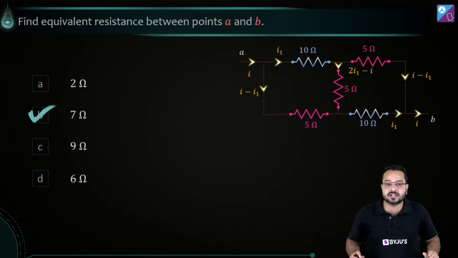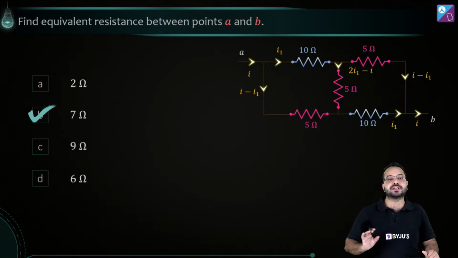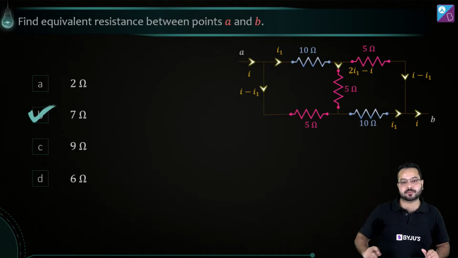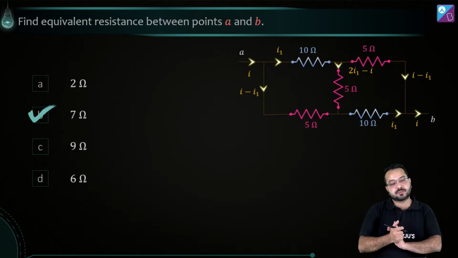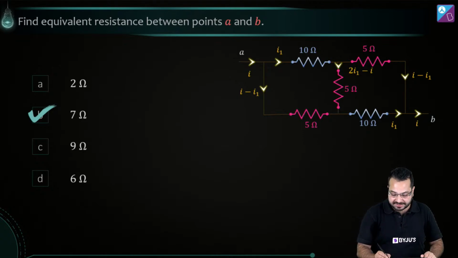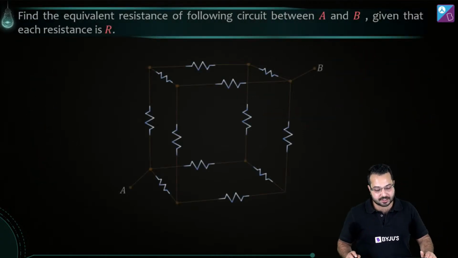Shivam, this is the easiest method to solve this question. There are other methods, but using this symmetry argument is the easiest. So option B is going to be my right option, and then let's quickly go to the next question.